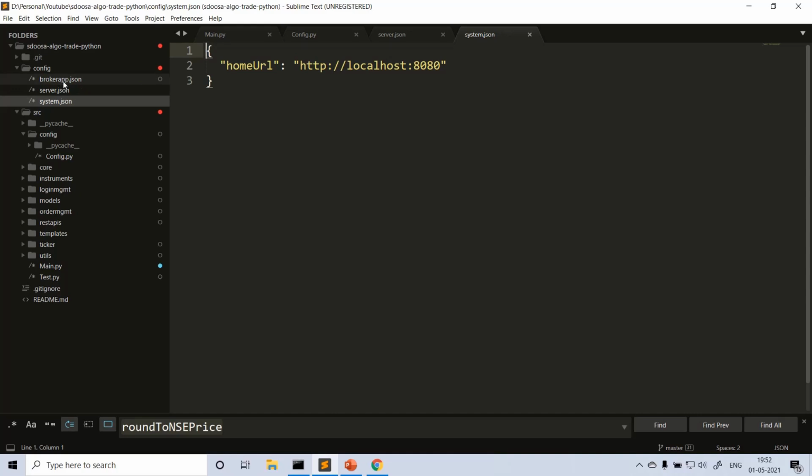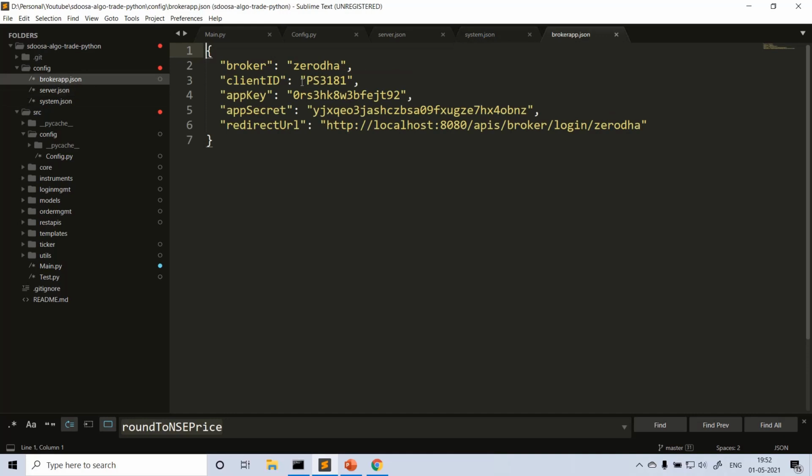Okay, and earlier I used user.json instead of broker app.json. Here I changed the file name to broker app.json. Okay, here what you do, you just configure what is the broker. Currently it's only Zerodha that is supported. If you want to implement it for other brokers, you can do on your own, or going forward in future I may implement other brokers like Fyers. Okay, client ID, and you have some app key, app secret, right, which you created in your broker terminal. You just need to provide those, and the redirect URL anyhow we're not using in the application anywhere, but just for information purpose I put it here.